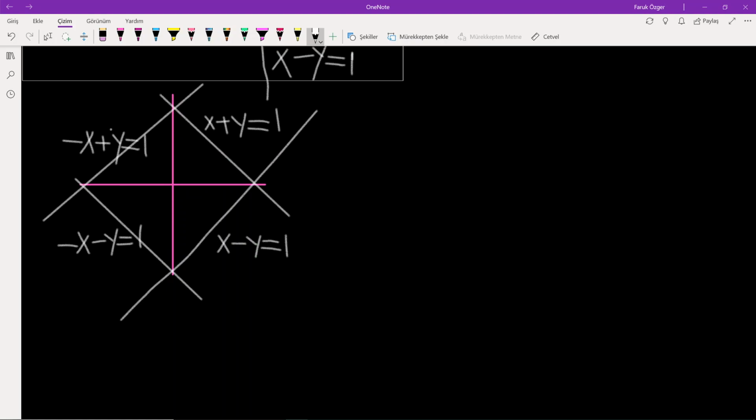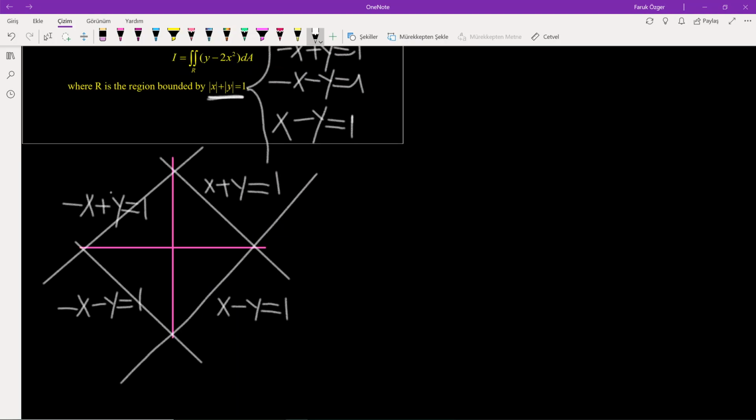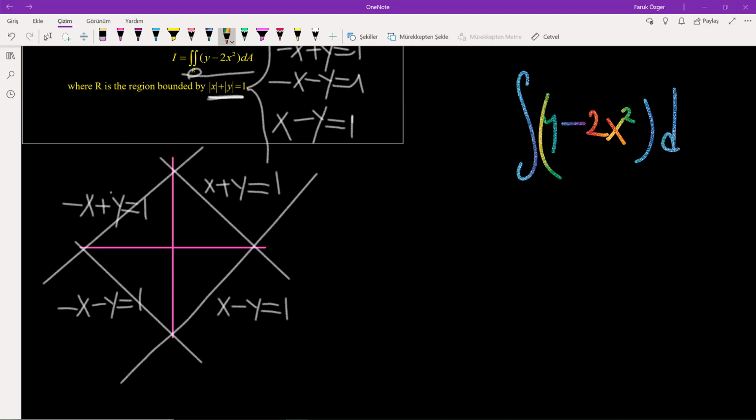So the rest is just to set up the double integral. As you see, we have the double integral over the region R, but the region R is not so easy. The region R is complicated. If you first want to write dx, then dy, let's say, you have to draw a parallel line to the x-axis.